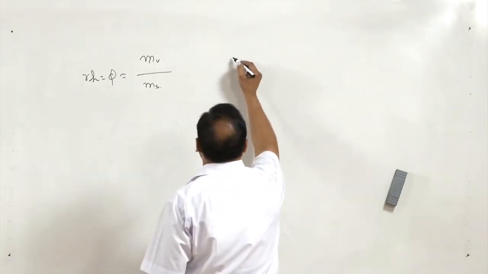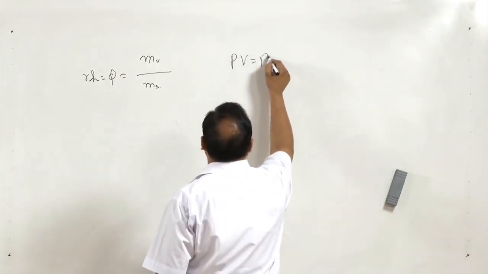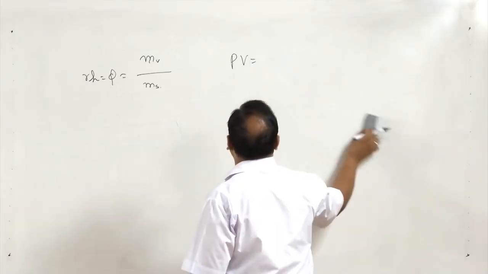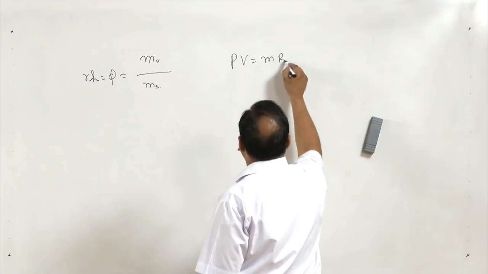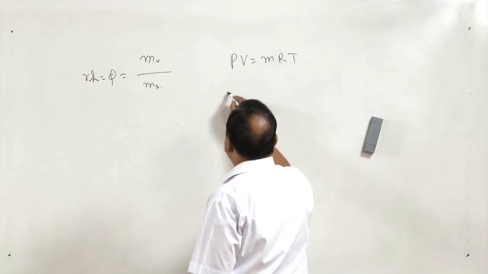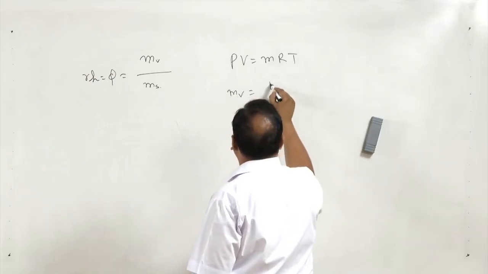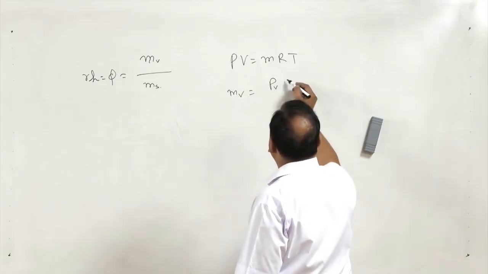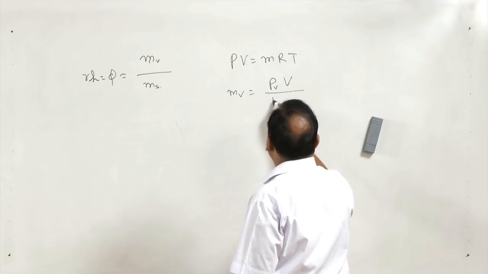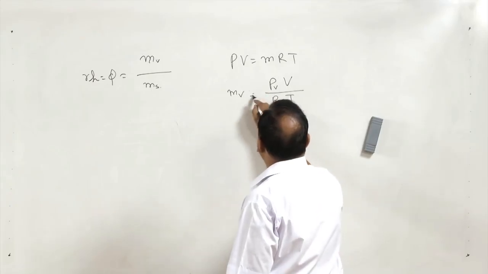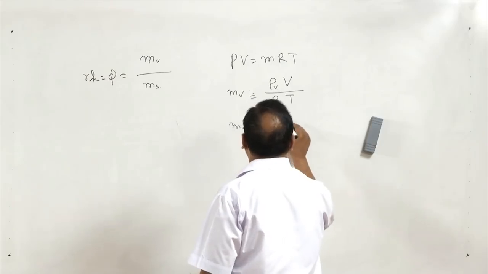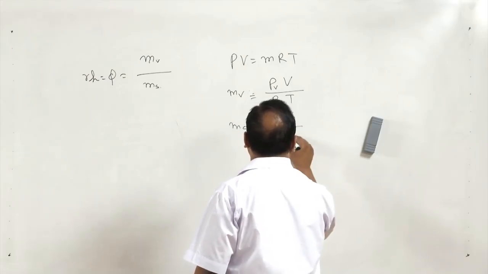Again we will be using the relation PV is equal to MRT. So, MV is equal to PV times V over RT, since pressure is PV, R is the same and T is the same, and MS is equal to PS V over RT.